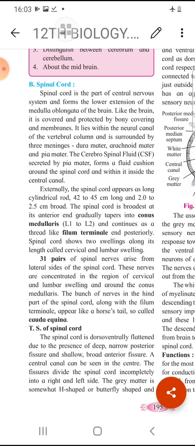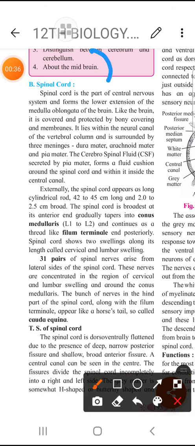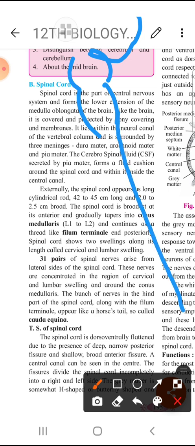And now we're going to understand when the brain extends. The last part of the brain at the bottom was the medulla oblongata. When you draw the structure also, pons, then medulla oblongata, cerebellum, and this medulla oblongata will extend down your vertebral column.